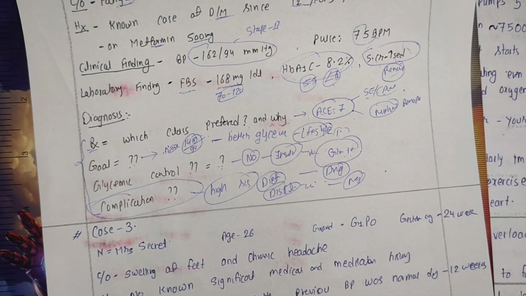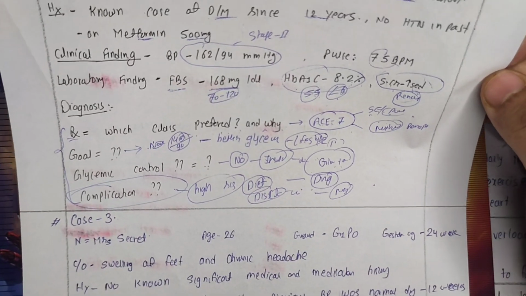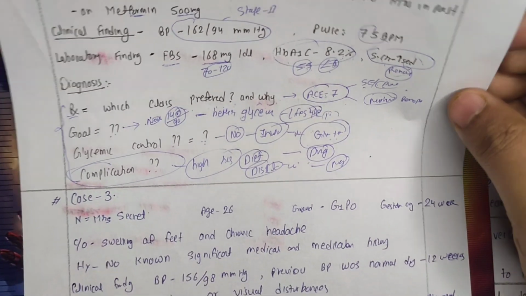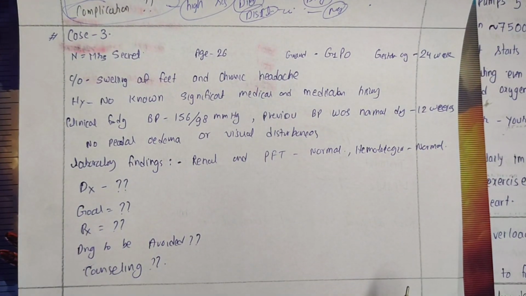Now this is the discussion about this particular case. Hope you have understood this case, right? In this rational way, we can think of this case. Now let's go with another case, that is case number 3.